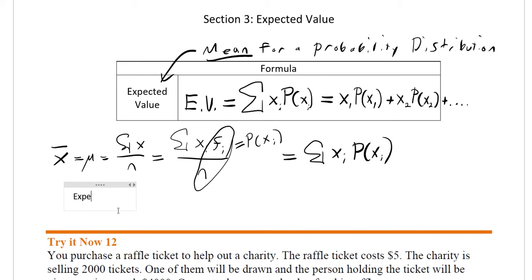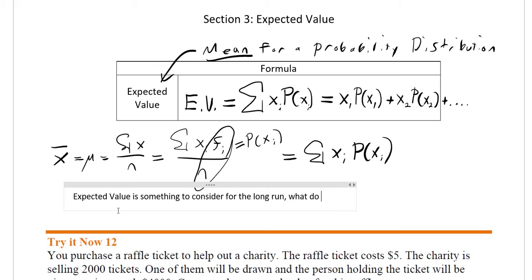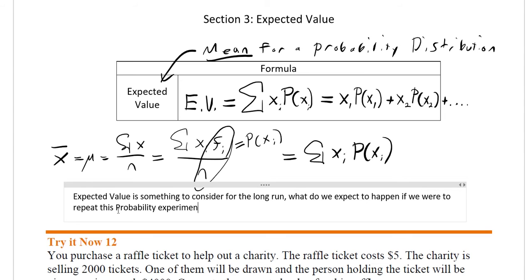What do we expect to happen if we were to repeat this probability experiment many, many times? That's what expected value is, and that's how you need to consider it.